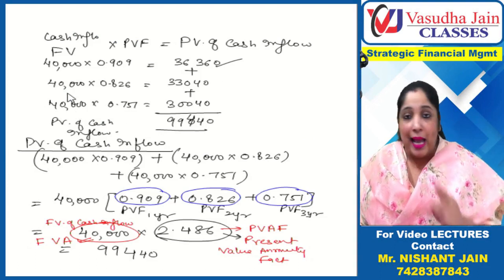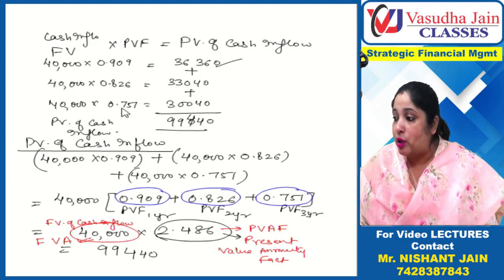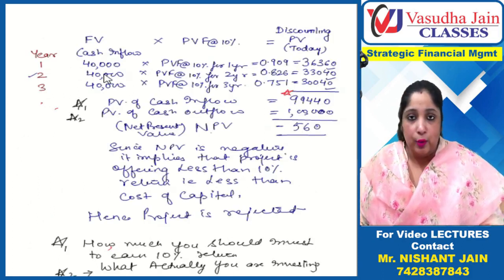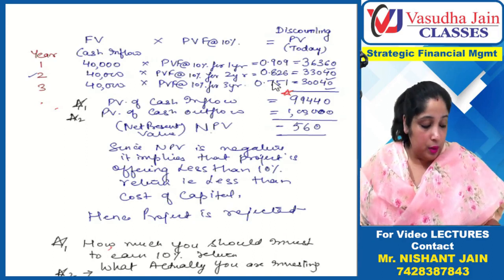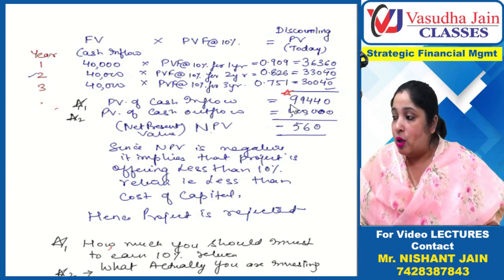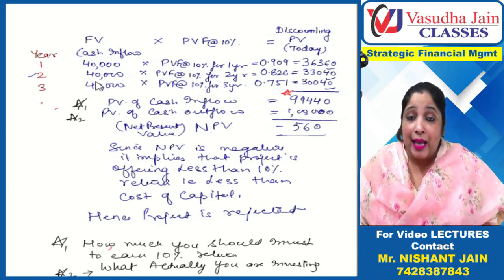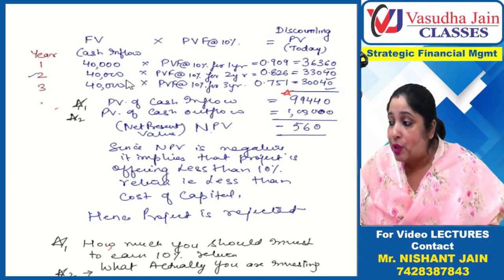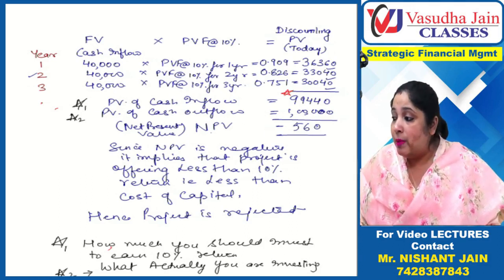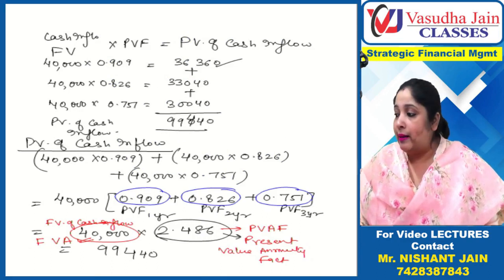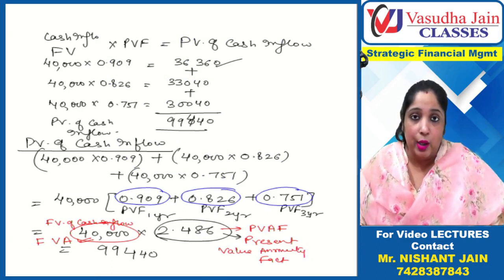If every year cash inflows are not the same, I'll do the calculation like this. If every year cash inflows are different, I have to compute the present value of the cash inflows. So how will I do it? I'll multiply each year's inflow with the PVF and compute. But if every year cash inflows are the same, why should I multiply each year separately? I should immediately multiply 40,000 with PVAF and directly get the present value.